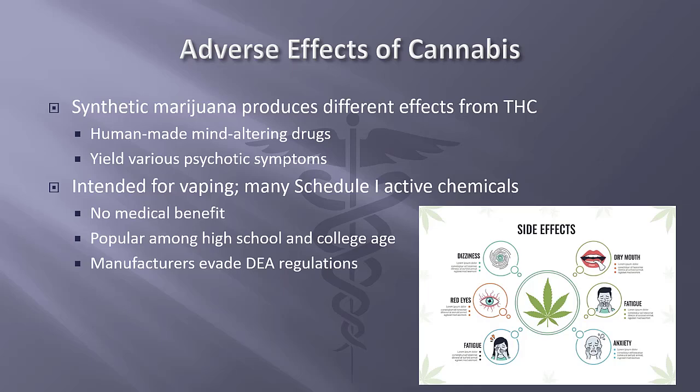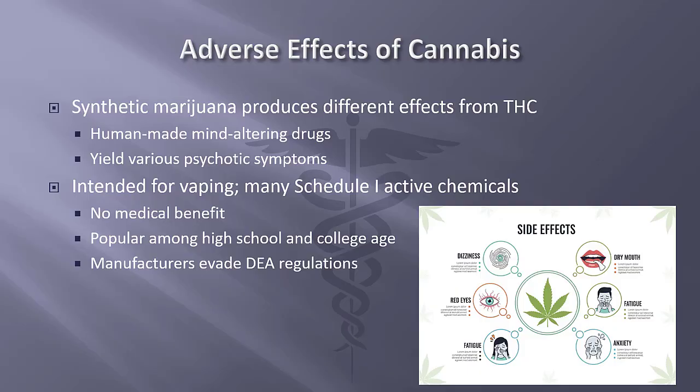Electronic cigarettes or e-cigarettes are also called vapes, e-hookahs, vape pens, tank systems, mods, and electronic nicotine delivery systems. Many of these units have Schedule I active chemicals. They have no medical benefit. They're popular among high school and college age students. Unfortunately, these manufacturers evade DEA regulations. The use of e-cigarettes or vaping was introduced into the United States in 2007. This is more popular among the 18 to 30-year-old age group than among older adults.